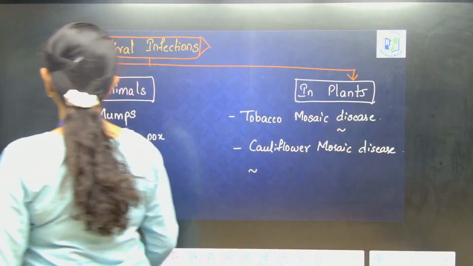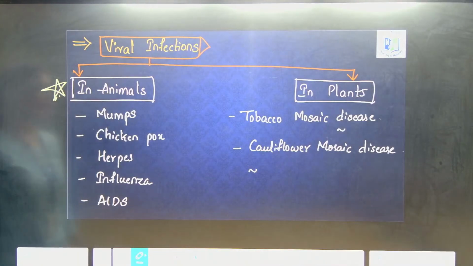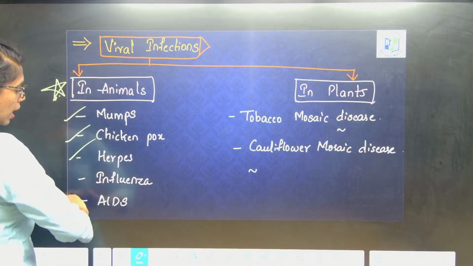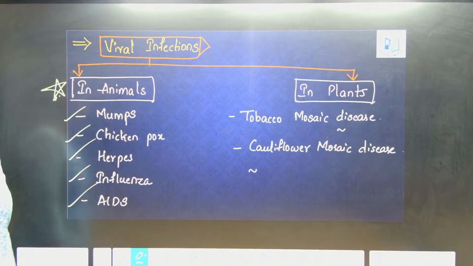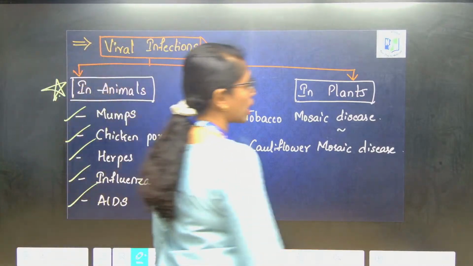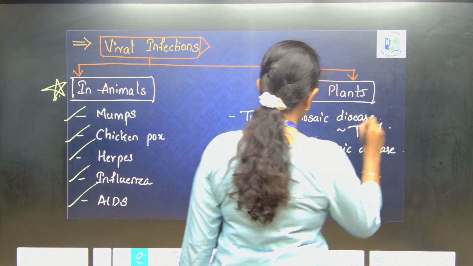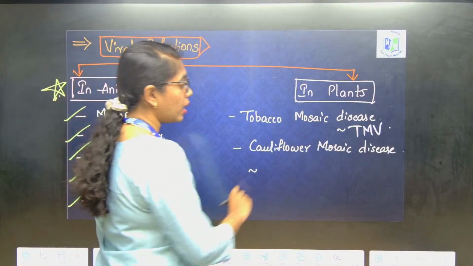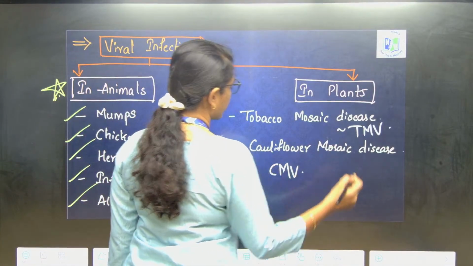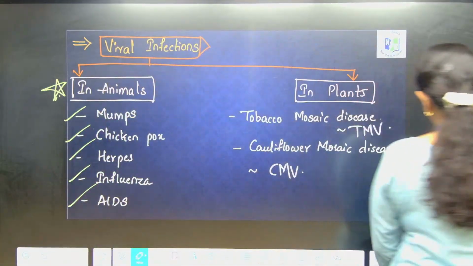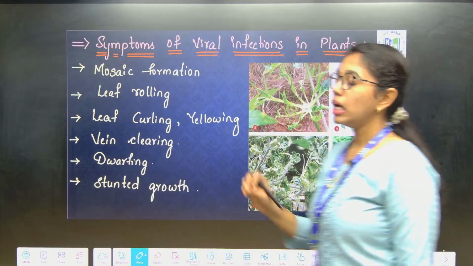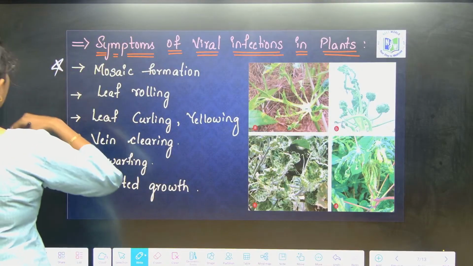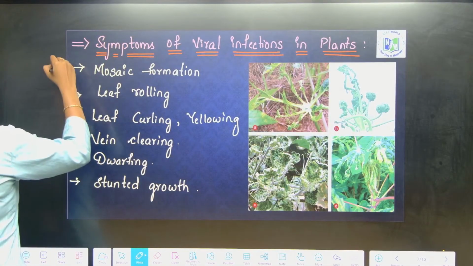Next, viral infections. Let us see what type of viral infections you will observe in animals and plants. Viral infections in animals include mumps, chickenpox, herpes, influenza and AIDS. In plants, tobacco mosaic disease is caused by tobacco mosaic virus. Cauliflower mosaic disease is caused by cauliflower mosaic virus. These are the basic viral infections that we have to see, and the symptoms marked in the NCERT are very important. These symptoms you have to fix in your mind. A few variations will be there for bacterial infections and viral infections.